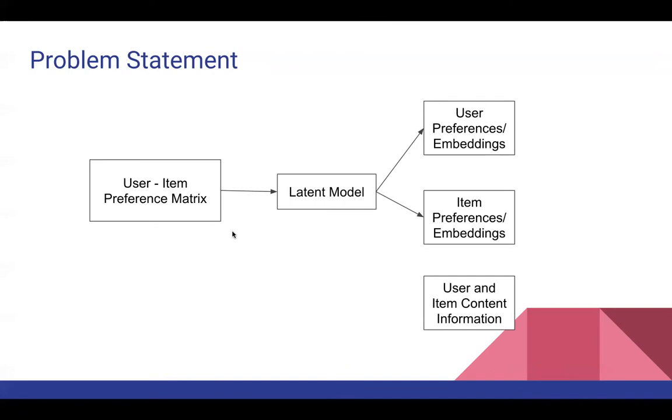The authors have considered the user item interaction matrix, which they call the user item preference matrix, and get user embeddings or preferences and item embeddings or preferences using latent models like weighted matrix factorization, which they have used in this paper. The idea is how can we use the user and item content information when user preferences or item preferences are not available. Let's see how they have used this information and built an architecture next.